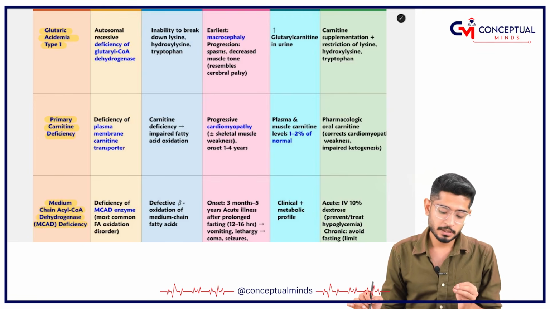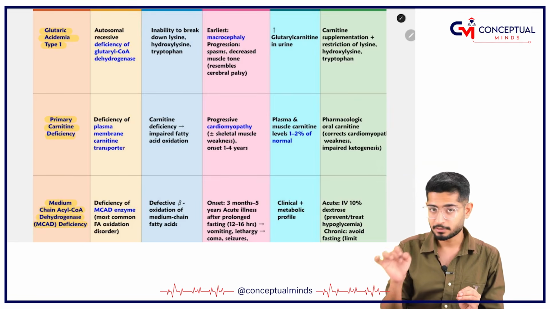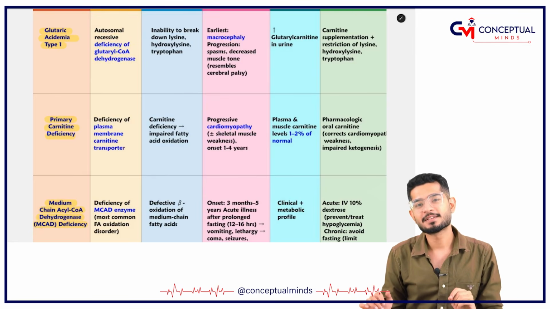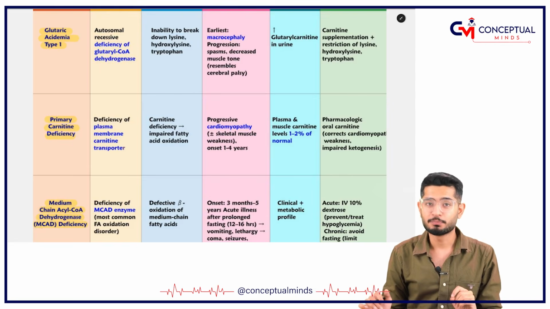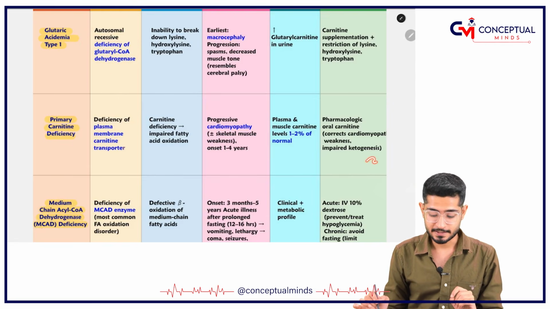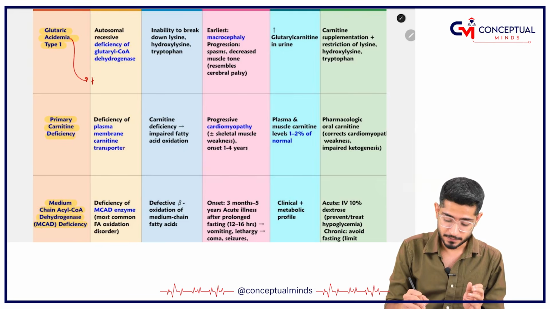In the first one, glutaric acidemia, please understand that just like other inborn errors, this is also autosomal recessive. In glutaric acidemia, acid is nothing else but the H positive ions.